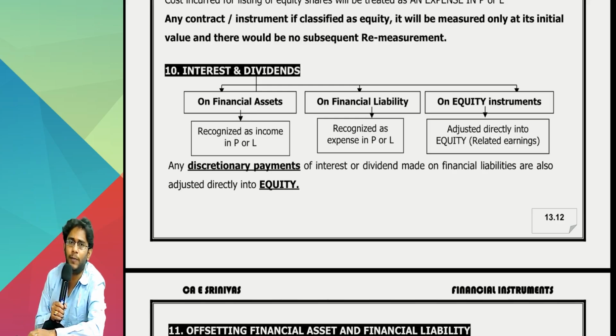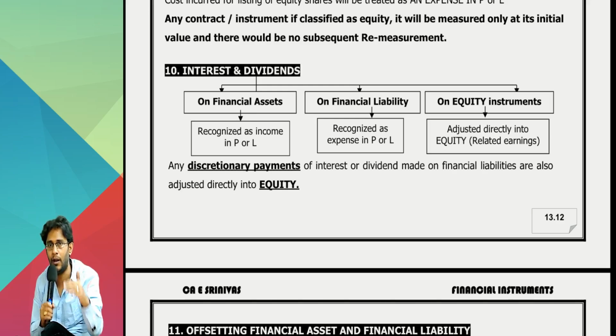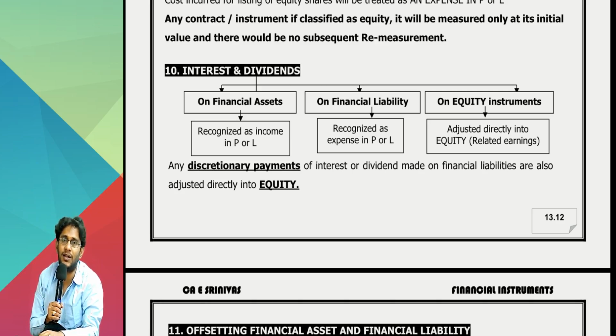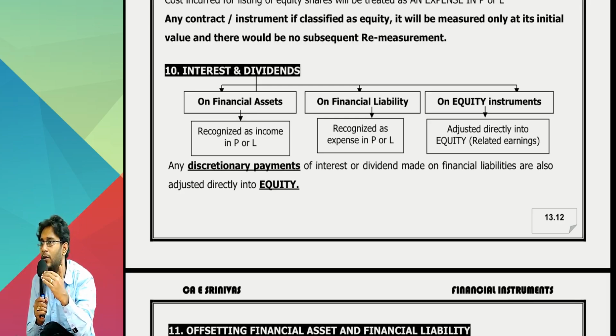What is the entry for dividend paid? Tell me. Dividend to bank. For the dividend account, what will you do? You have to adjust it to your retained earnings. Actually, the entry is retained earnings account debit to dividend payable account, and dividend payable debit to bank. Effective entry is retained earnings to bank. Whatever you pay to equity shareholders is not an expense to be recorded in P&L. That is their money, they are taking it out. So directly in the balance sheet you write the entry: retained earnings account debit to bank.